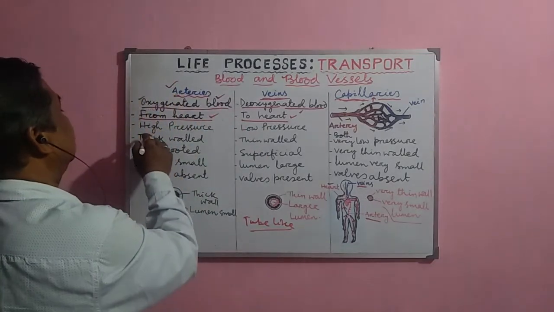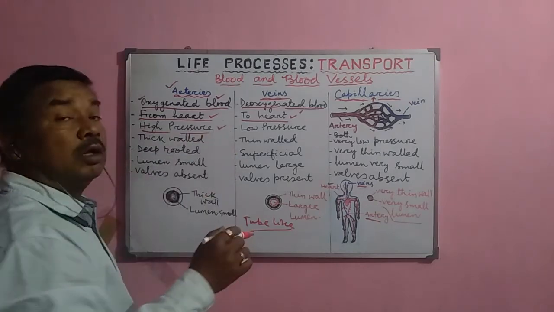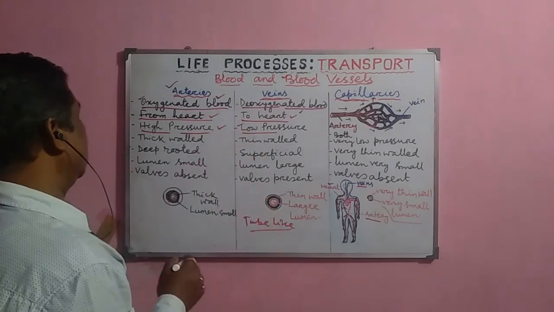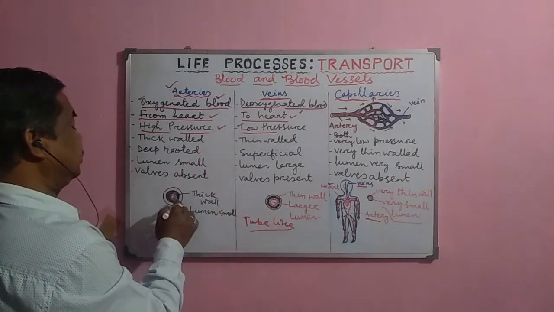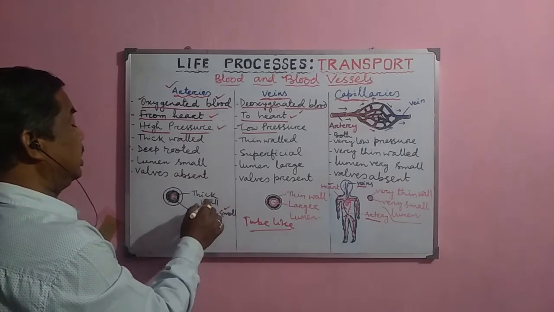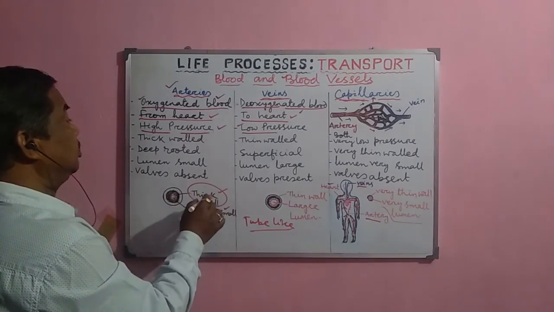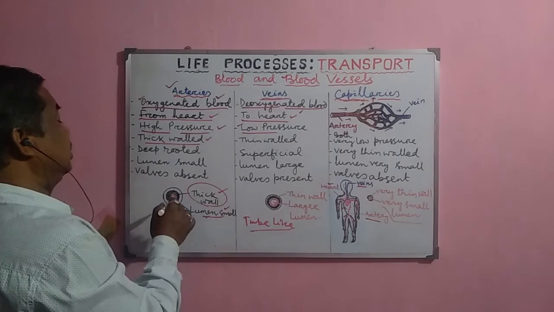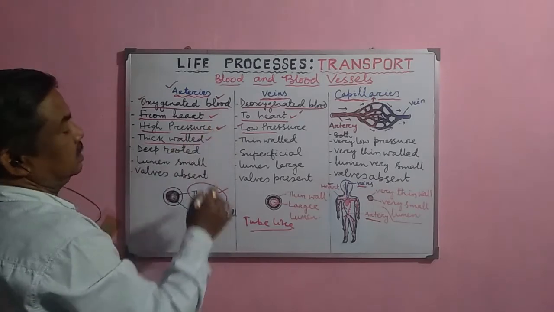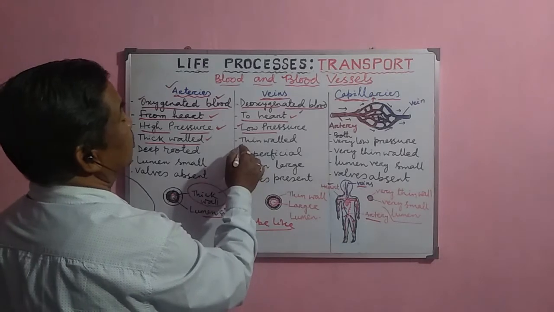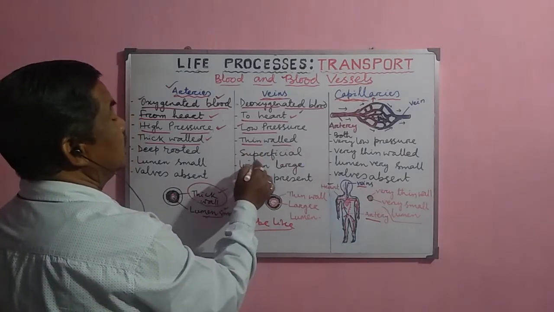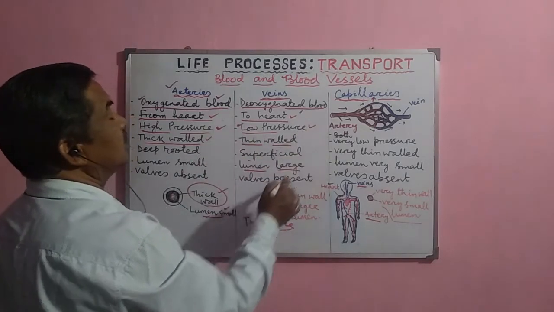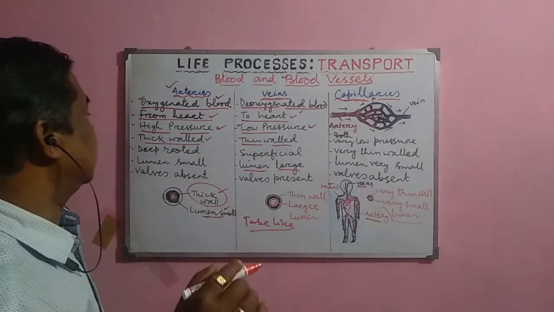Now, the blood flows with high pressure in the arteries, whereas the blood flows with low pressure in the veins. Because the lumen of the artery is normally small and the wall is thick. So due to the presence of this thick wall and the smaller lumen, normally the pressure is higher here in comparison to the veins. Because the veins are normally thin walled, and that is why their lumens are large and the pressure is low here. The blood flows with low pressure inside the vein.